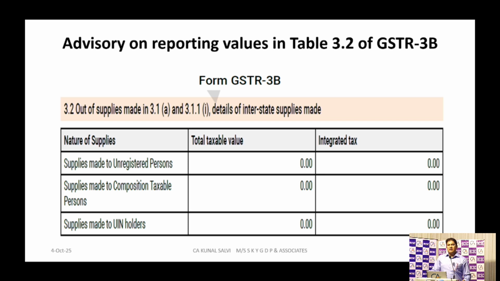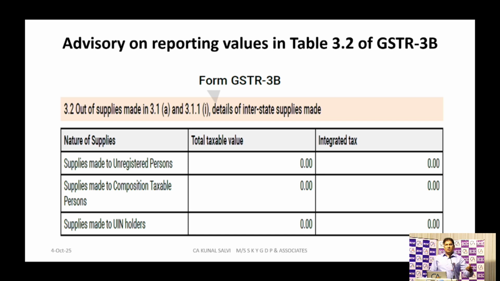If any changes the taxpayer wants to do in this 3.2 table, he has to make the correction or amendment by filing GSTR 1A. There is a facility given after GSTR 1: if there is an amendment or any correction in the data you have uploaded in GSTR 1, you have to do that amendment or correction by filing GSTR 1A return. That GSTR 1A return you can file any time before you file your GSTR 3B.